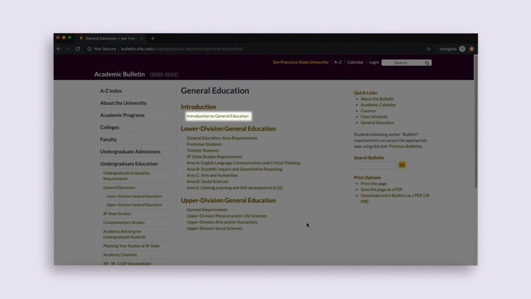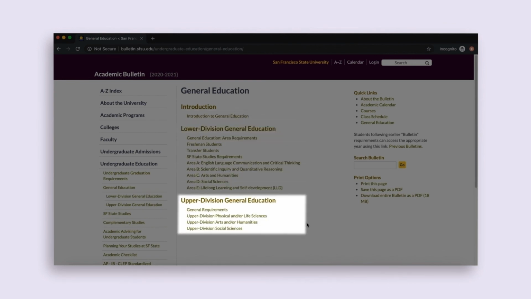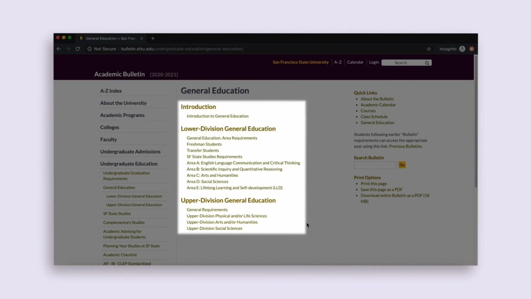degree, and a quick overview of general education requirements for all baccalaureate degrees. The second section, Lower Division General Education, and third section, Upper Division General Education, work in the same way. To learn about the requirement and to see the approved courses for the corresponding GE areas, you just click on the GE area you are interested in. For example, let's say you want to know what courses are approved for Lower Division GE Area C1 Arts.